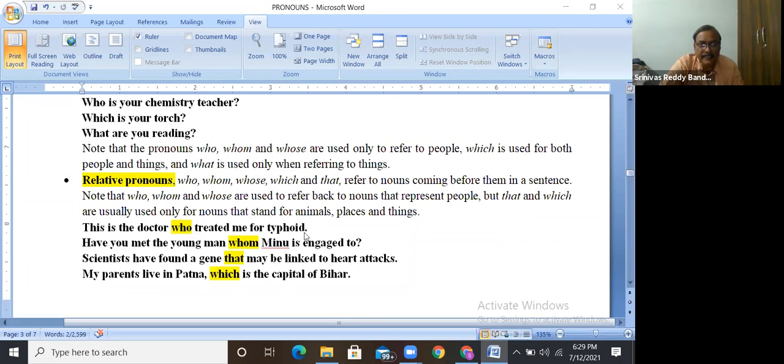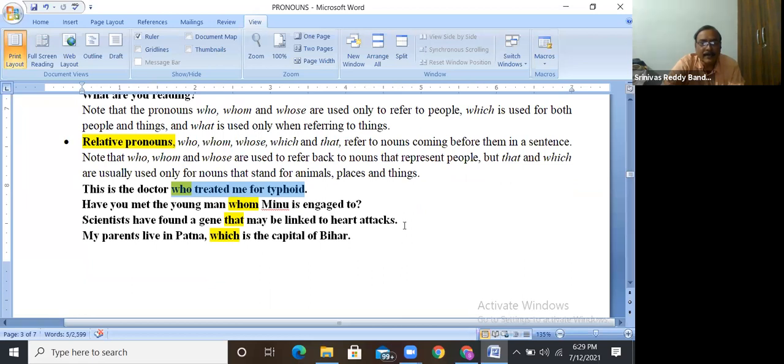The clauses which begin with who or whom represent the preceding noun only. This is the doctor who treated me for typhoid. Have you met the young man whom Minu is engaged to? Scientists have found a gene that may be linked to heart attacks.